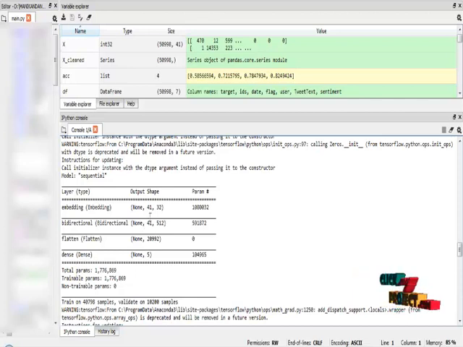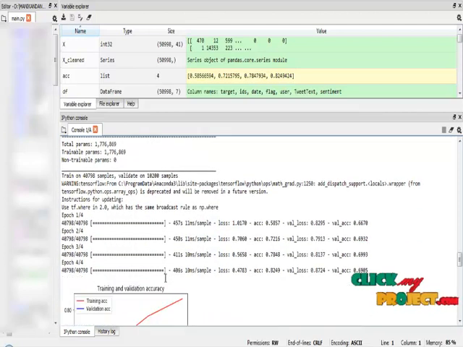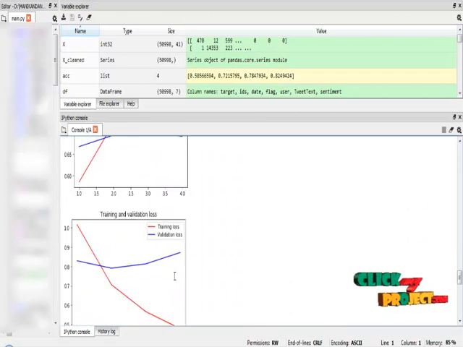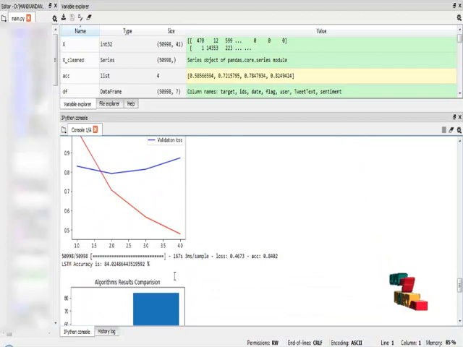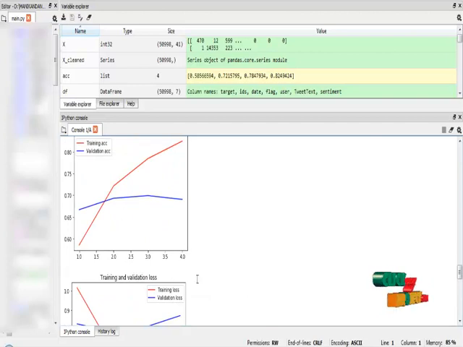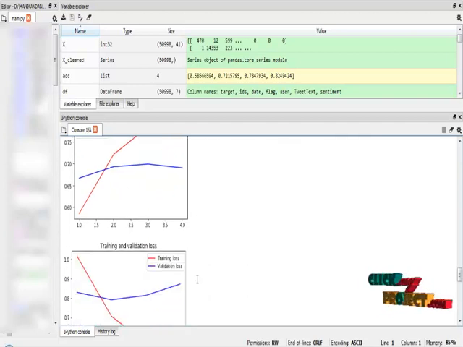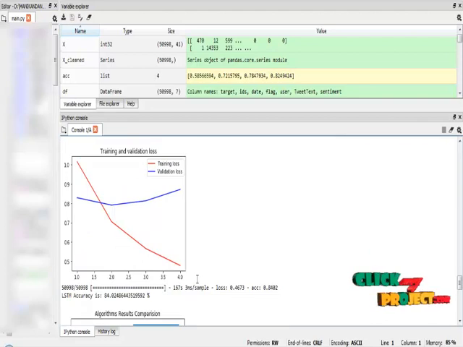This is the summary result of the BiLSTM algorithm, and the overall trainable parameters are 1,776,869. These parameters are in trainable form, so I train the dataset based on the trainable parameters in 4 different training epochs, and it will provide the result based on accuracy. Like our LSTM algorithm, the bidirectional LSTM algorithm provides 84% accuracy, and this is the performance graph for training accuracy and validation accuracy, and training loss and validation loss for our bidirectional LSTM algorithm.